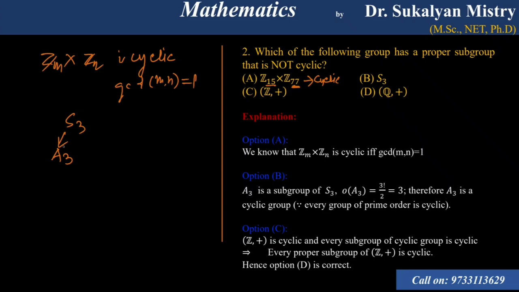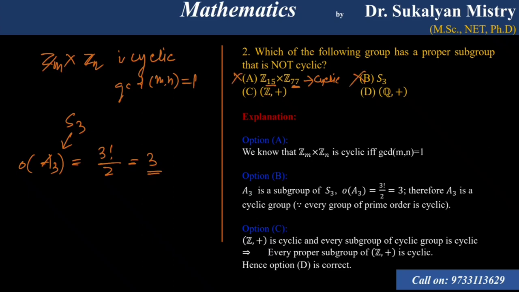S3 is non-cyclic, but A3 is cyclic because the order of A3 will be factorial 3 by 2, that means 3, which is prime order. We know that every group of prime order is cyclic, so A3 must be cyclic. So is the S3 subgroup cyclic? It is cyclic. So it says which is not cyclic, so this is not true.